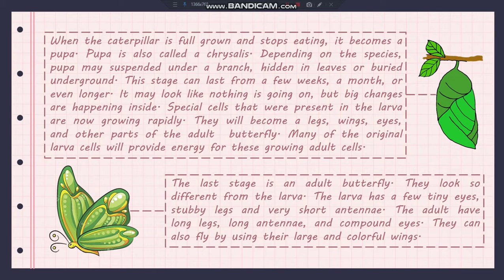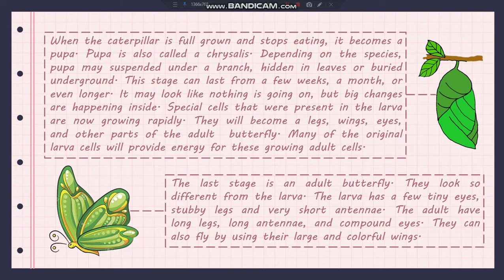When the caterpillar is fully grown and stops eating, it becomes a pupa. Pupa is also called a chrysalis. Depending on the species, the pupa may be suspended under a branch, hidden in a leaf, or buried underground. This stage can last from a few weeks, a month, or even longer. It may look like nothing is going on, but big changes are happening inside.